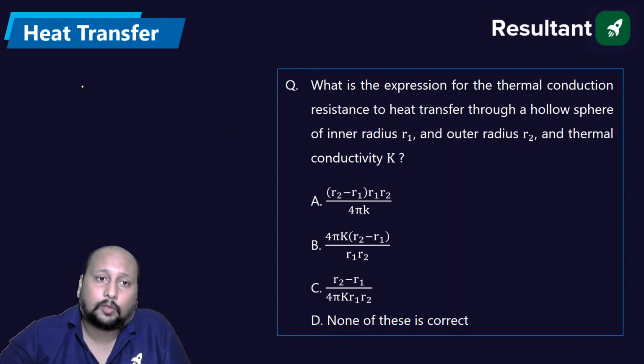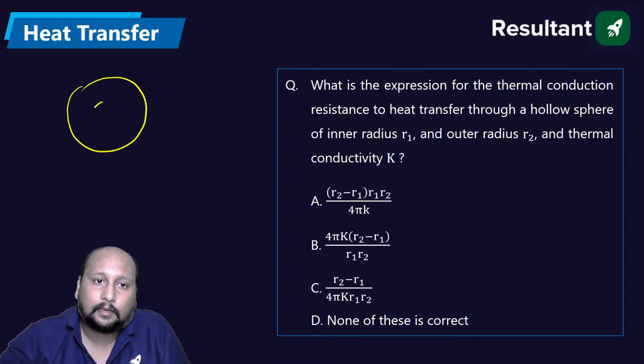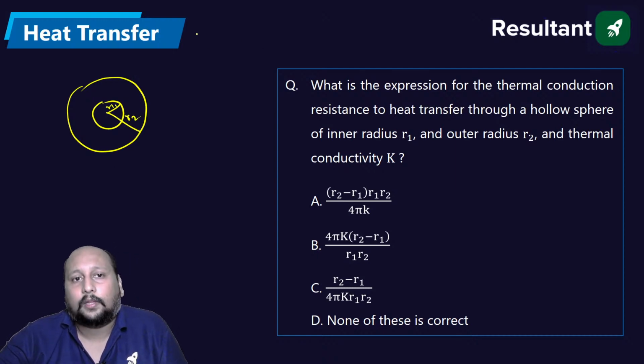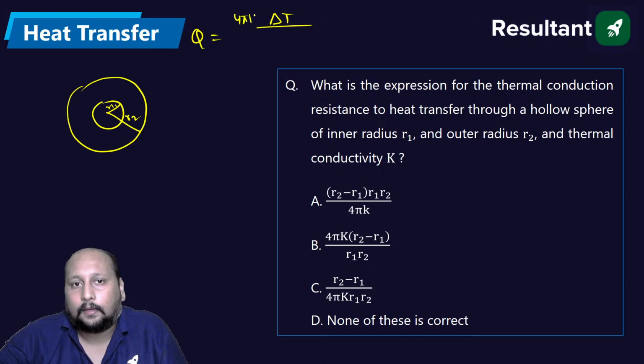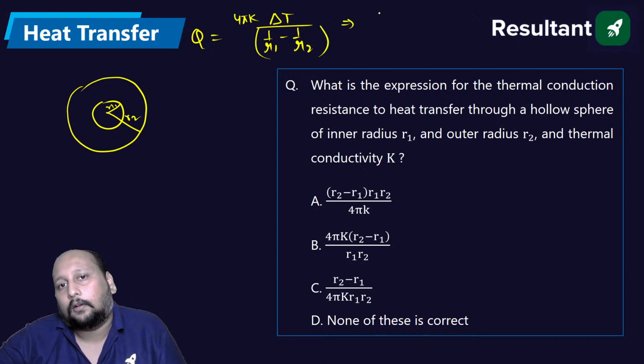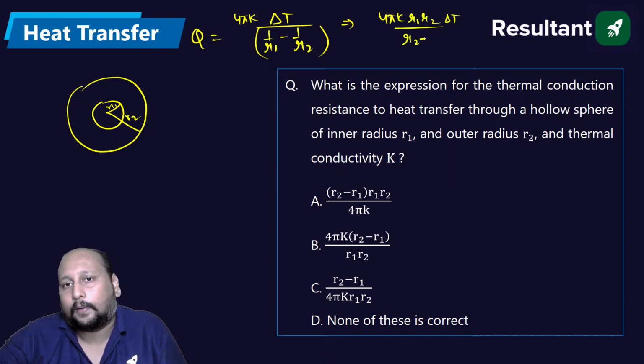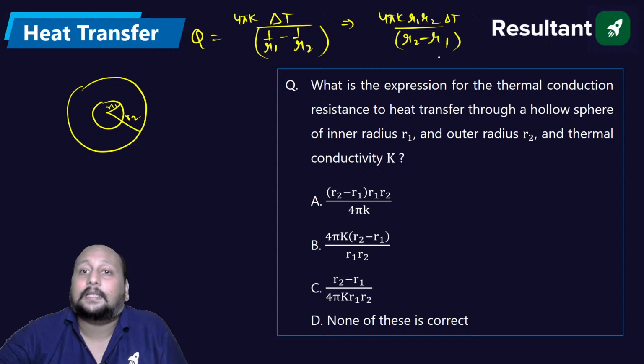Hollow sphere, they're talking about a hollow sphere. Let us suppose we have a hollow sphere with inner radius R1 and outer radius R2, right? We know that the heat transfer is equal to delta T divided by 4 pi K into 1 upon R1 minus 1 upon R2, right? If I simplify it, we get 4 pi K R1 R2 delta T divided by R2 minus R1. They're asking about the thermal resistance.